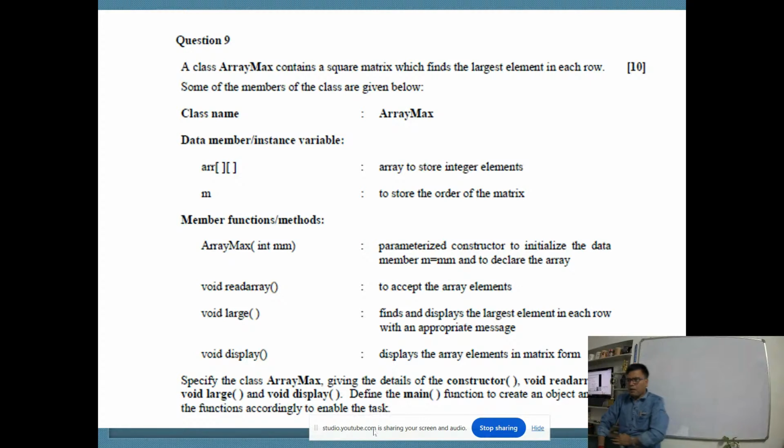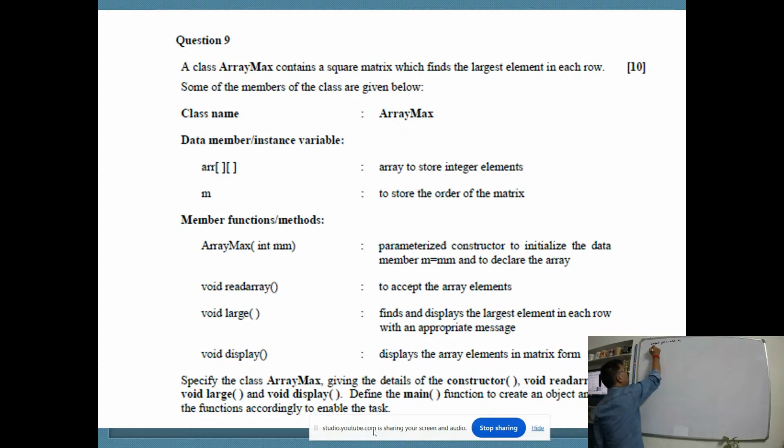Okay. So now I will just solve this question for you so that you get a proper understanding of how to make these programs. This is the model question. A class array max contains a square matrix. Since there will be input, I am calling the package. So import java.util.asterisk. Now the class name is array max.